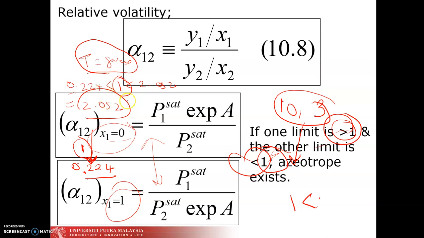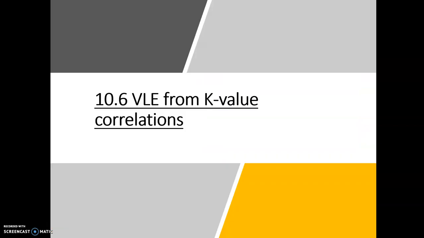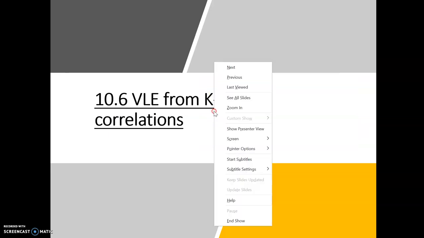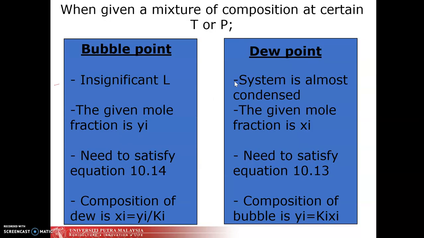So, kita check dulu. When you have the value of the limit of alpha 1, 2 is actually between 1, that means it exists. Macam saya cakap tadi, kalau you dapat 1, you dapat 10, satu lagi dapat 3, tak boleh. Maknanya azeotropic does not exist for that temperature. So, tak perlu kira berapa pressure dia atau berapa composition because it doesn't exist. You boleh check dekat textbook untuk sambung, untuk kira.